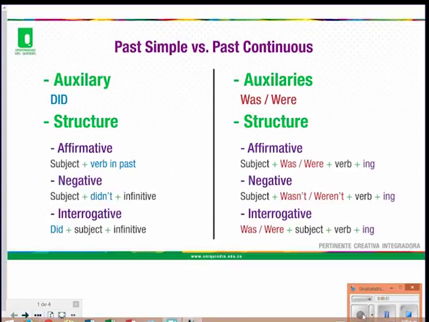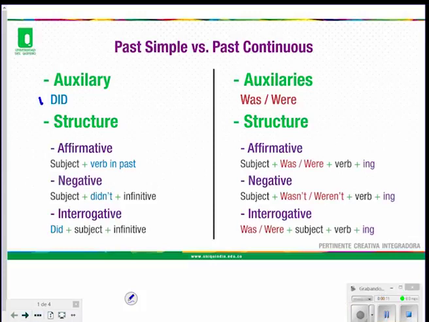Past simple versus past continuous. Today we're going to make a comparison between past simple and past continuous. The structure: past simple, auxiliary verb. For the affirmative statement: subject, verb in past, and complement. For example, I finished my career.